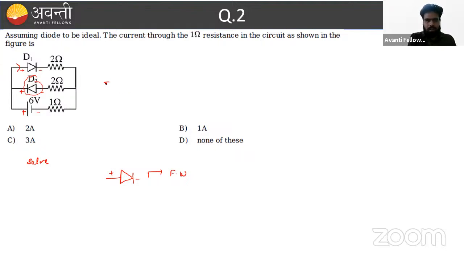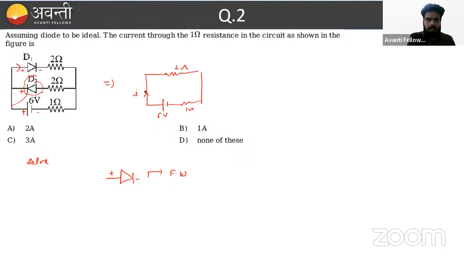So this circuit can be reduced. We can say that this circuit will be reduced in this manner. This is the 2 ohm, this is 1 ohm, and effectively this voltage is 6 volt. So you can easily say this branch is no more in existence, because this diode is acting in reverse bias by the polarity.